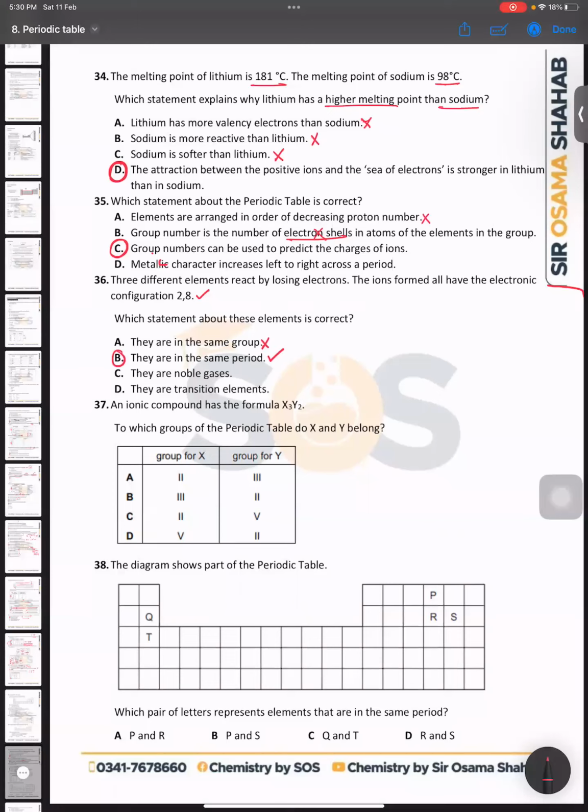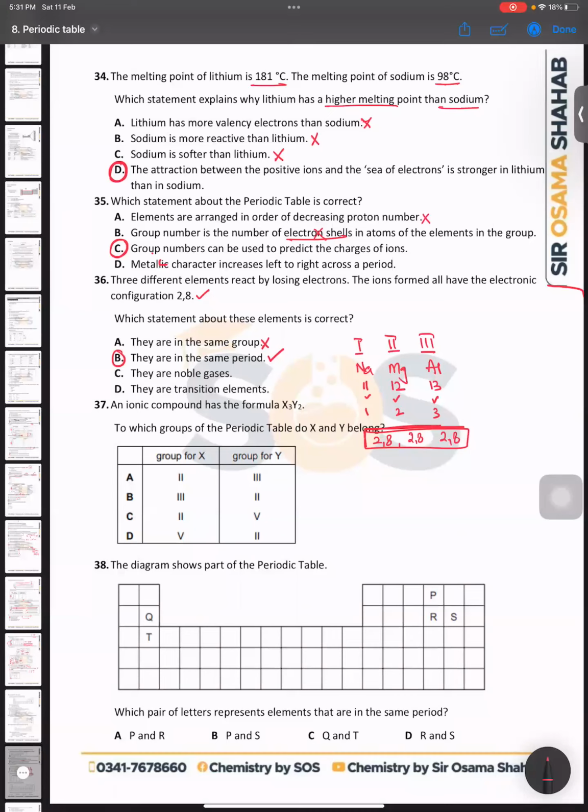Sir, can you tell what periods tell us again? Yes, you can see this. Suppose you have a group 1 member, a group 2 member, and a group 3 member: sodium, magnesium, and aluminum. Sodium has 11 electrons, magnesium has 12 electrons, and aluminum has 13 electrons. So they can lose 1, 2, and 3 electrons, and after that they all have 2,8 electronic configuration. It is only possible when they are in the same period. Right? Yes, sir.